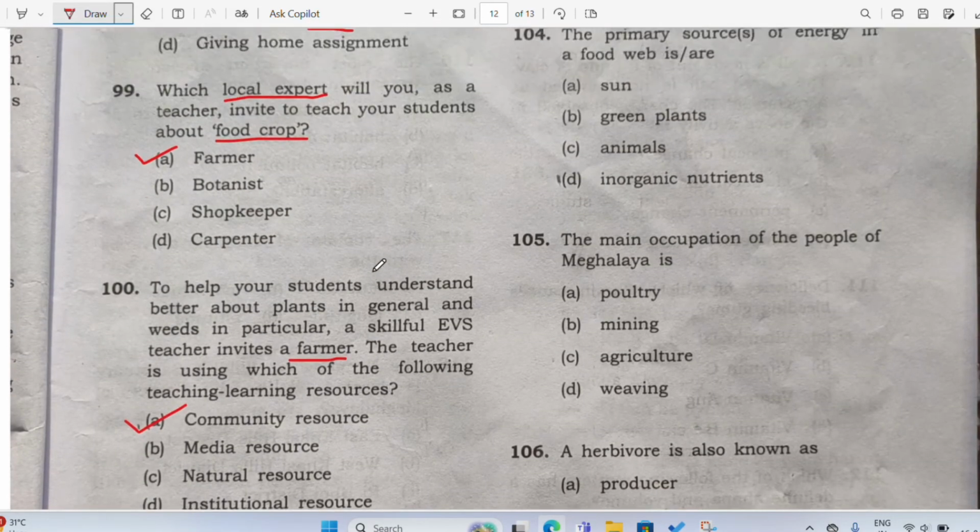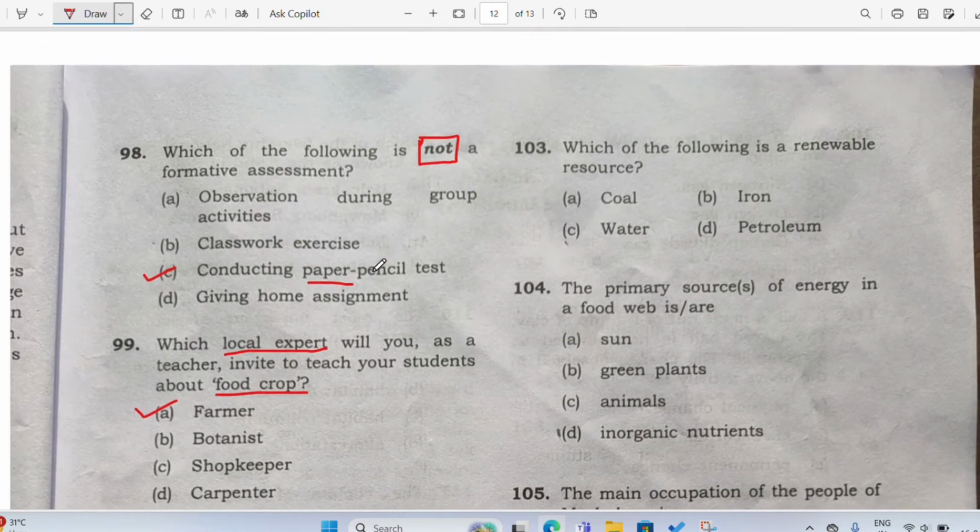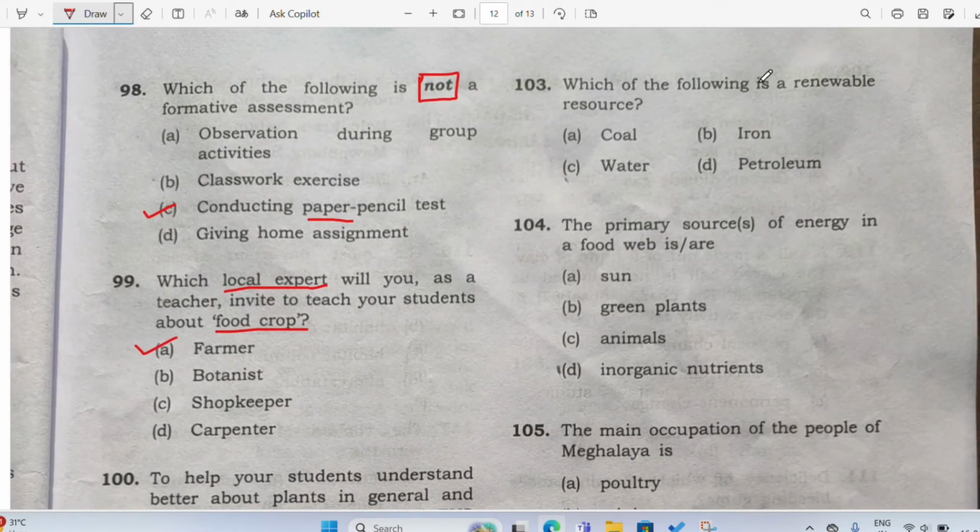Good. Now let us see number 103. So which of the following is a renewable resource? See, this is coming from class 6. So those who are teaching or are the teachers of class 6, you will know very well which of the following is a renewable resource. See, there are two types of resources. One is renewable, another one is non-renewable. So renewable resources means the resources which can be renewed, which will never get over.